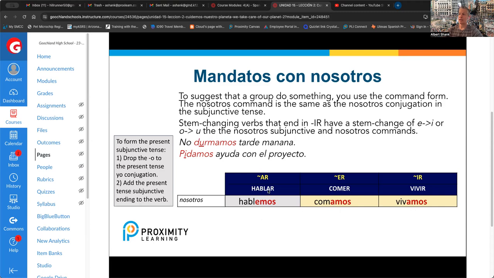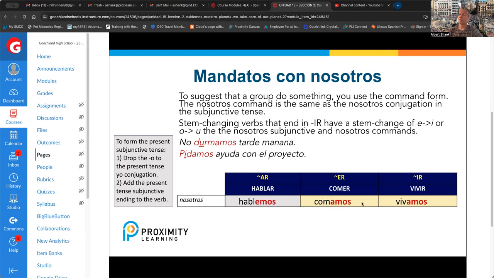Now notice that AR verbs end in EMOS. If you remember back to the regular present tense, usually AR verbs end in AMOS for the nosotros form. So when we flip the ending to an E, so in essence, we're making it end like an ER and an IR verb, it changes the meaning. Hablamos with an AMOS just means we speak. But if you change that A to an E, hablemos, it means let's speak.